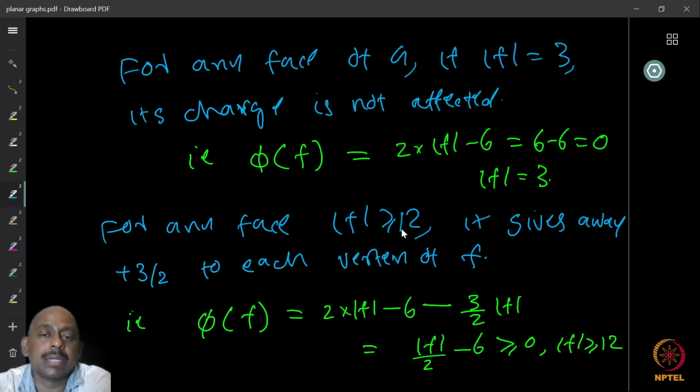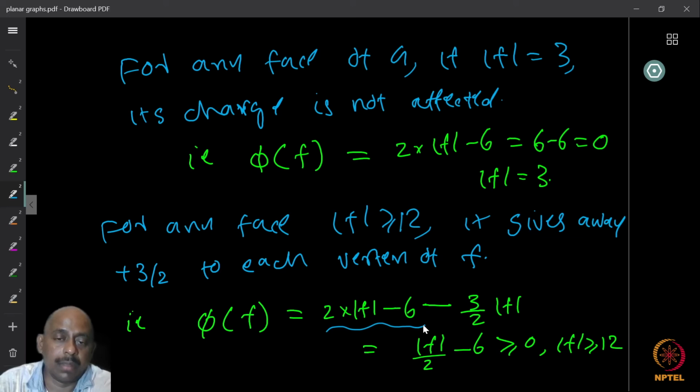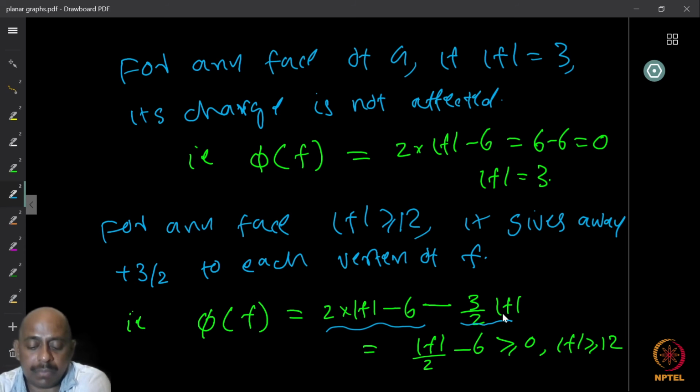So it is 2 times the length of the phase minus 6 as the initial charge, minus 3 by 2 into the cardinality of f, which is the charge it gave away. This is length of f by 2 minus 6. But length of f by 2 minus 6 is greater than or equal to 0 if the length of f is greater than or equal to 12. Large phases have enough surplus charge to give away and still have non-negative charge. So we designed our number 3 by 2 so that this works out.